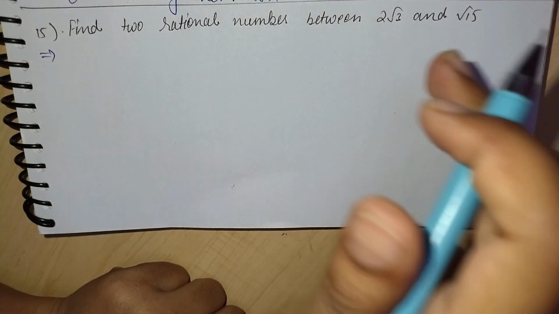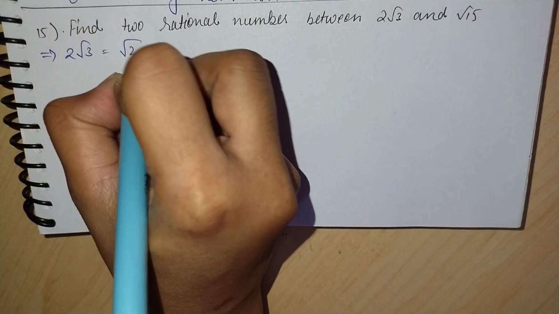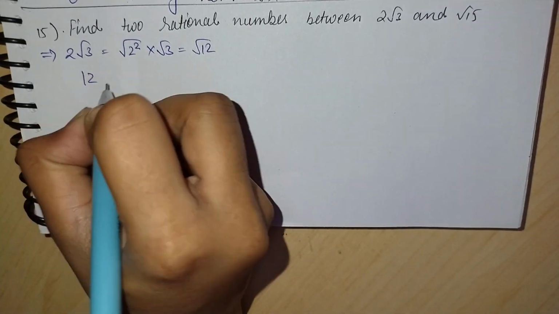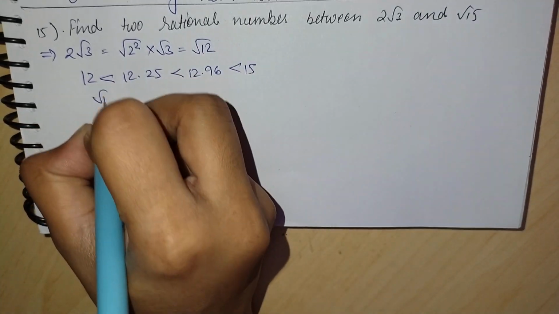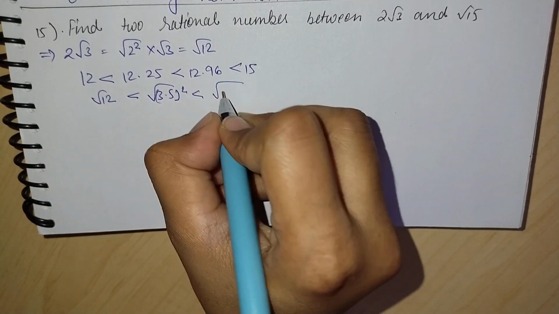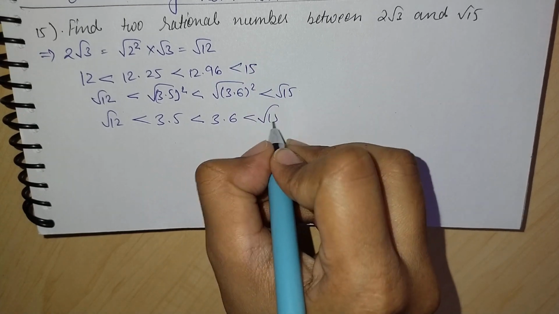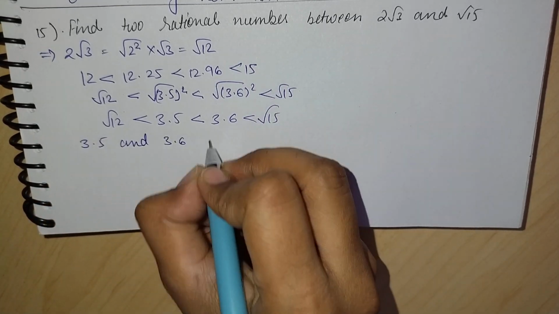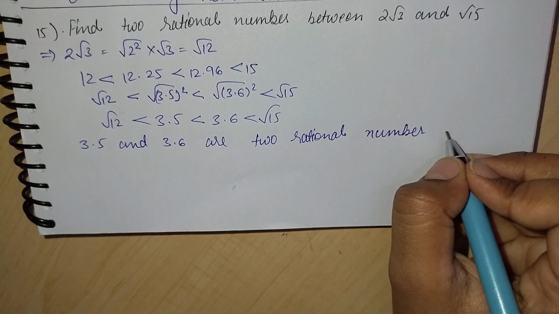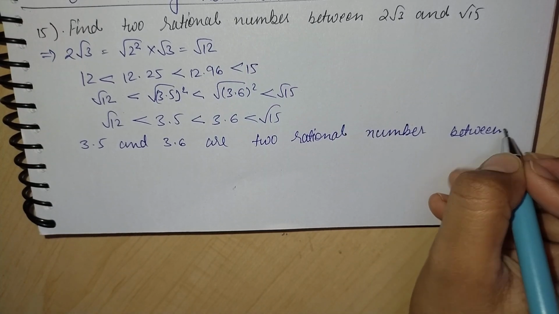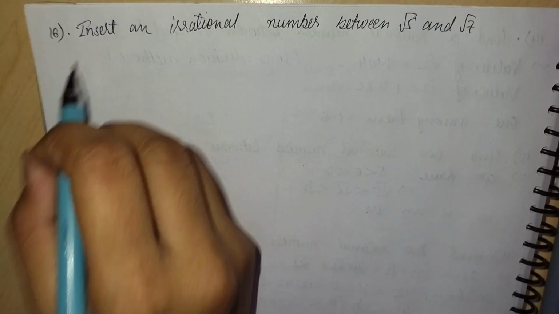Now the 15th question is: find two rational numbers between 2 under root 3 and under root 15. On solving, 2 under root 3 we can write as under root of 2 squared times 3, so we get under root 12. So we can write 12 is less than 12.25, which is less than 12.96, which is less than 15. On taking the under root of that, we get under root 12 is less than 3.5, which is less than 3.6, which is less than under root 15. So 3.5 and 3.6 are two rational numbers between them.